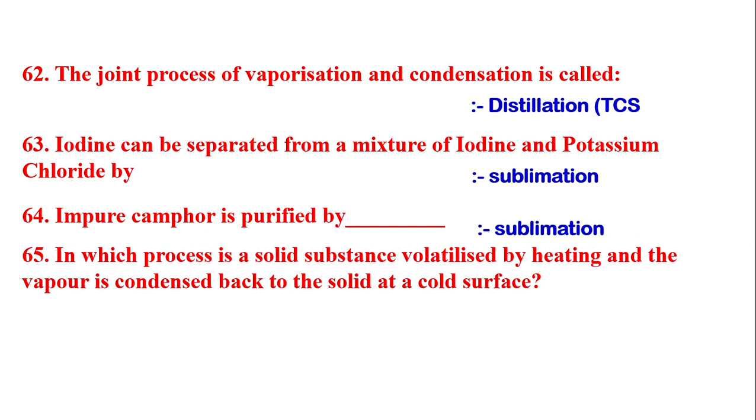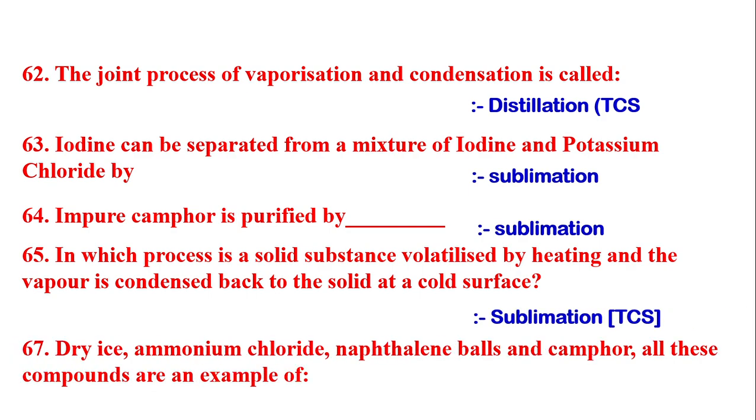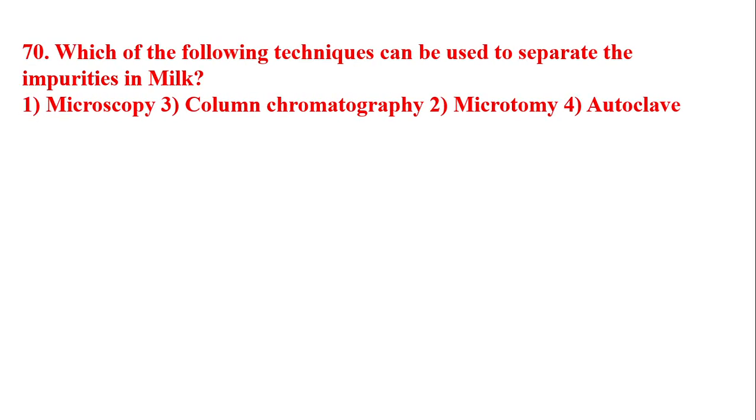Next question is, in which process is a solid substance volatilized by heating and the vapor is condensed back to the solid at a cold surface? The answer is sublimation. Next question is, dry ice, ammonium chloride, naphthalene balls, camphor, all these compounds are an example of sublimation.